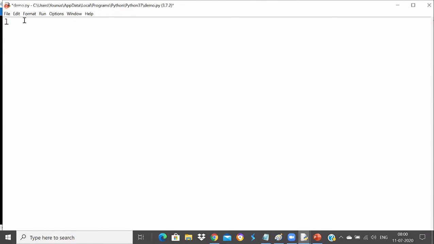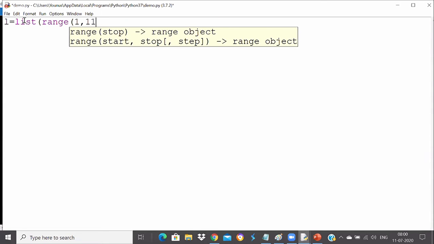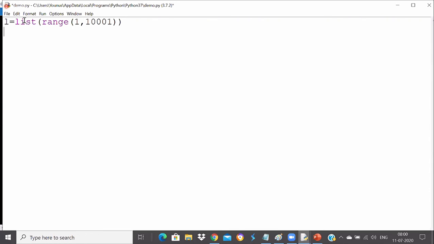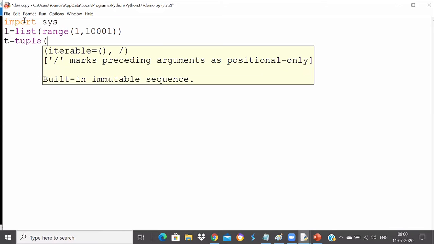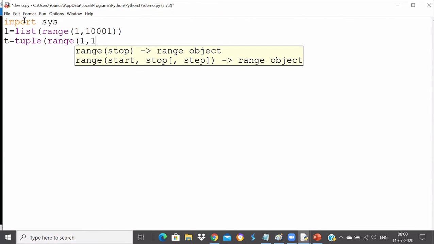For example, I will create a list of a big number of elements, like list of range 1 to 1001, or 10,001, whatever it may be. I will also import one more module called sys, because using that I can get the size. So import sys. Now I will create a tuple similarly: tuple of range 1 comma 1001.